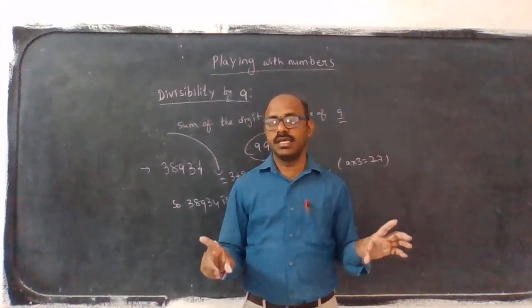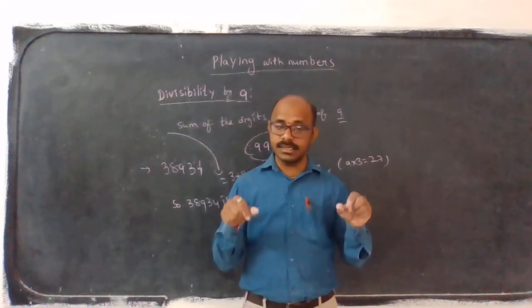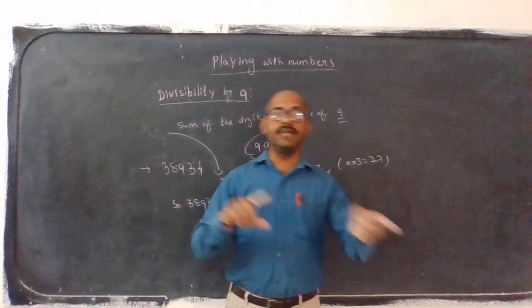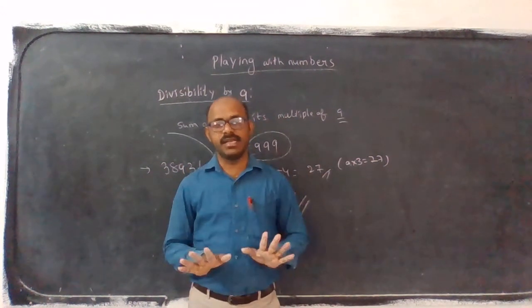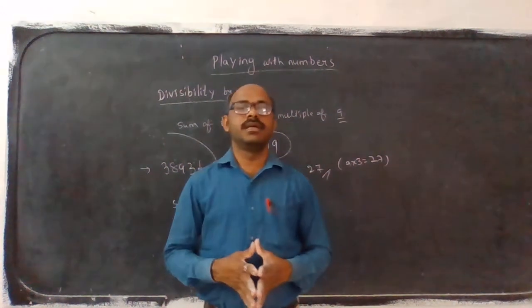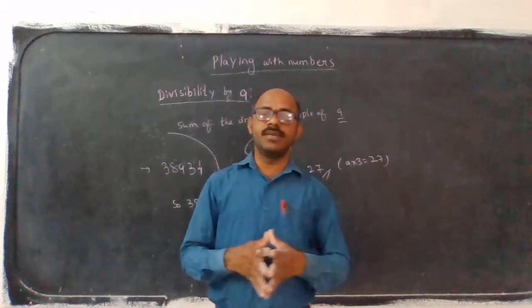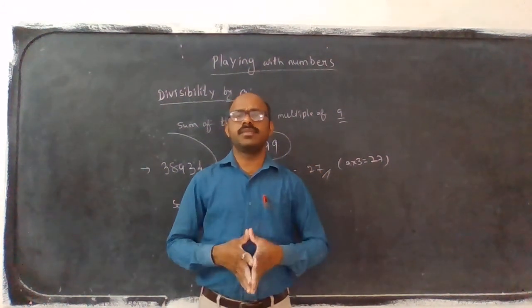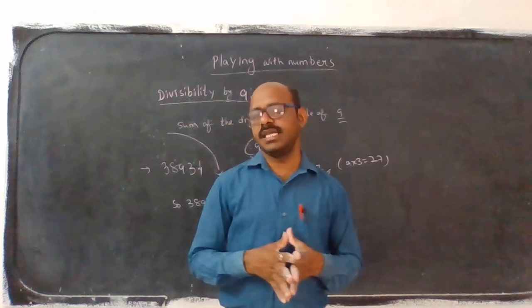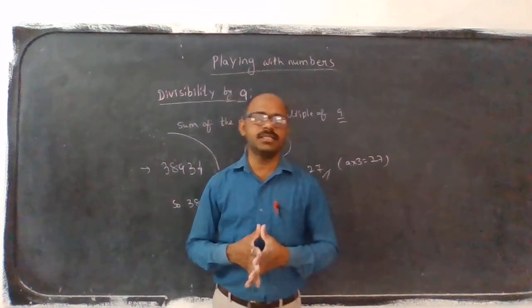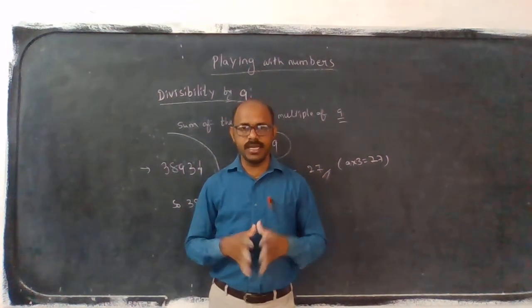Next, divisibility by 9: same as 3, take the sum of the digits. If the sum of the digits is a multiple of 9, the total number is divisible by 9.